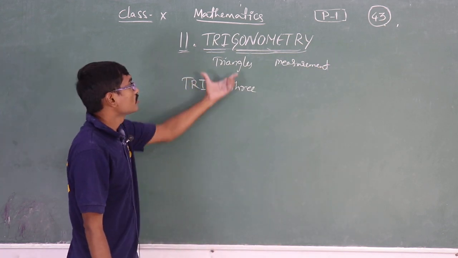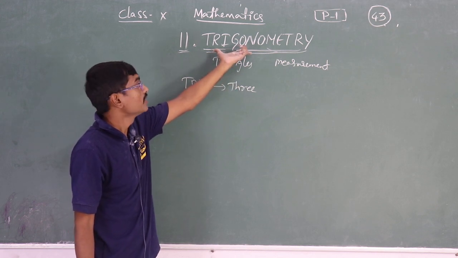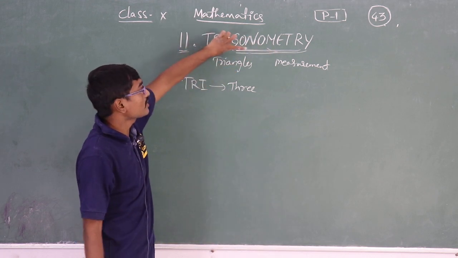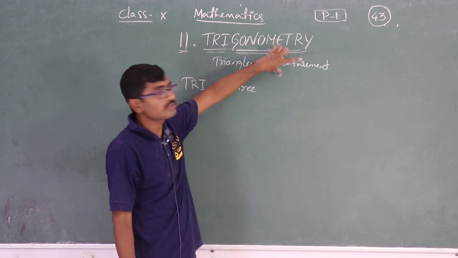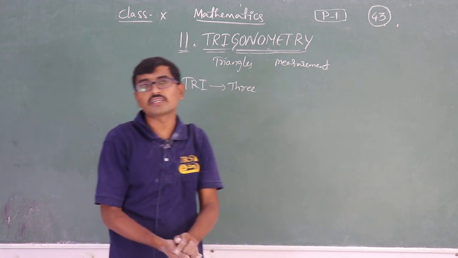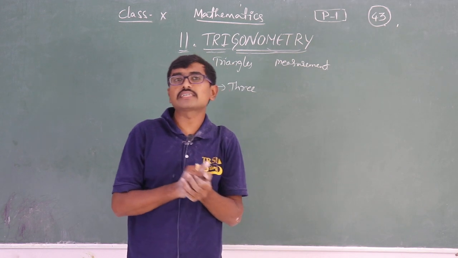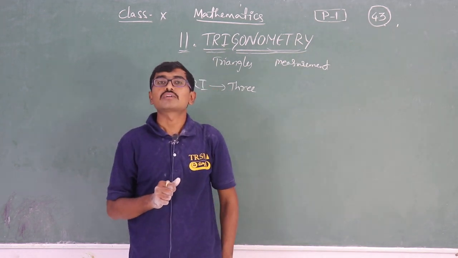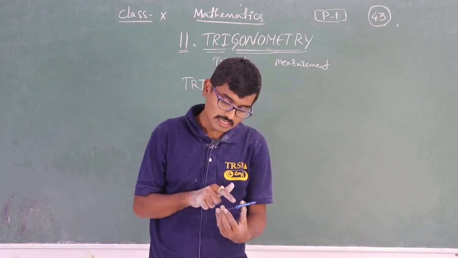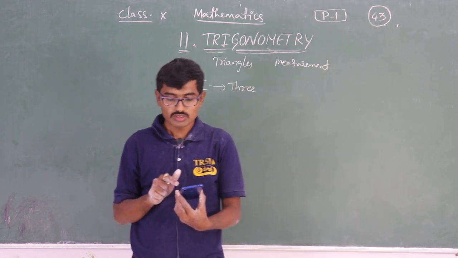In the Greek word, I can divide this term as trigono and metry, or trigono as triangles and metry as measurement. If I further divide trigono, it means three sides and three angles. For which geometrical figure do we have three sides and three angles? A triangle: a closed geometrical figure with three sides and three angles is called a triangle. So a triangle's measurement is nothing but trigonometry.